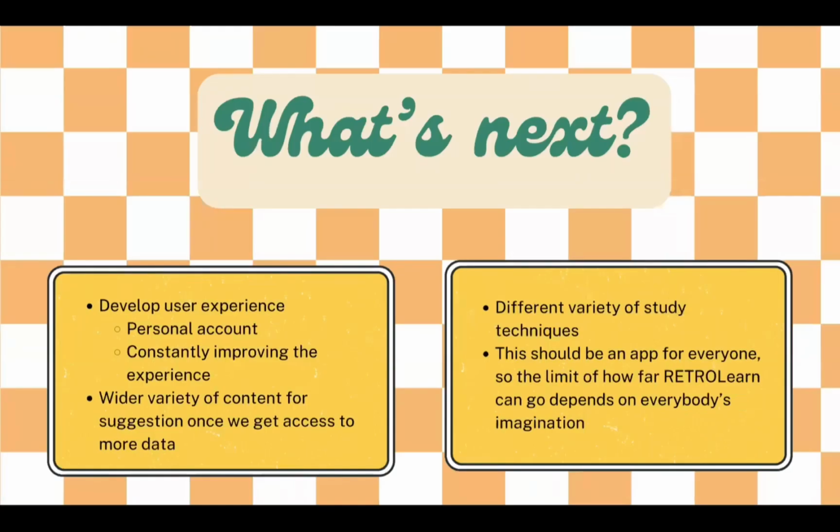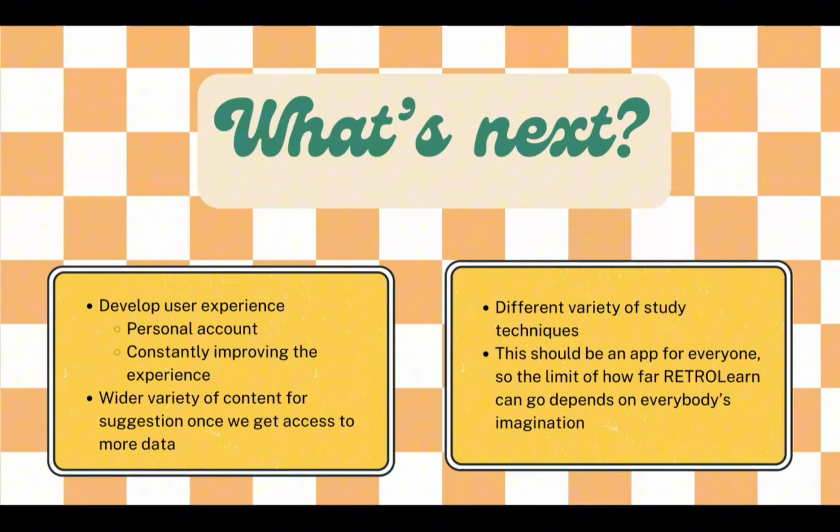So what's next? As Robin mentioned earlier, RetroLearn will soon develop a feature incorporating personal accounts, in which users can freely authenticate their experience. We are also looking forward to further enhancing the app with the help of machine learning. By collecting and analyzing data from our users, we can better tailor our resources.